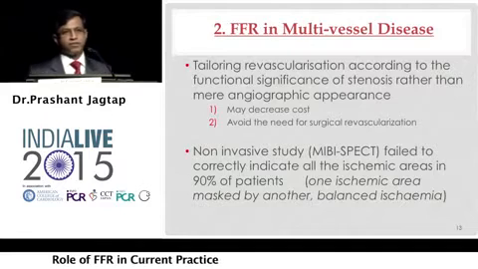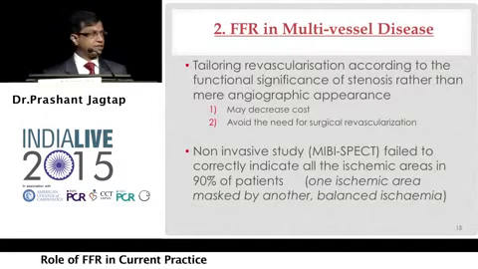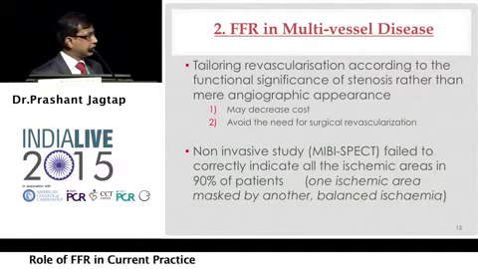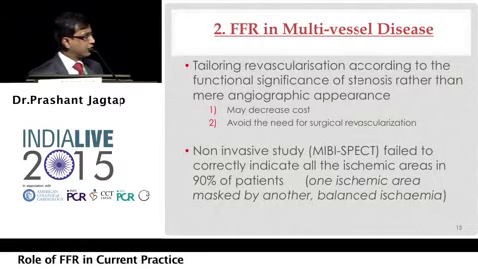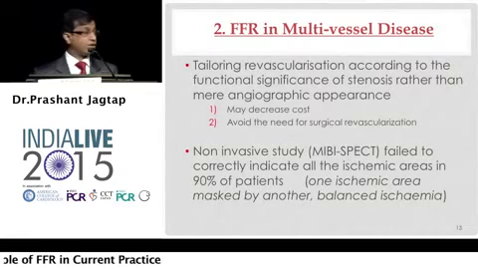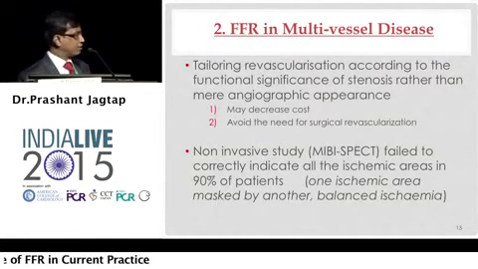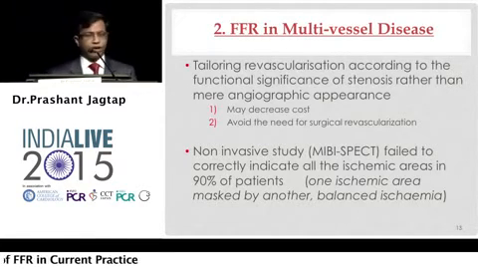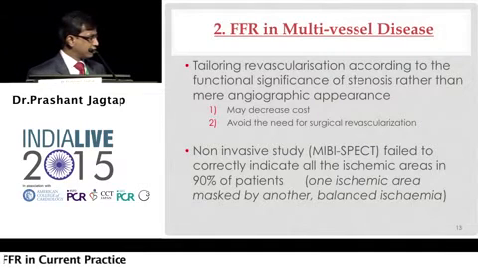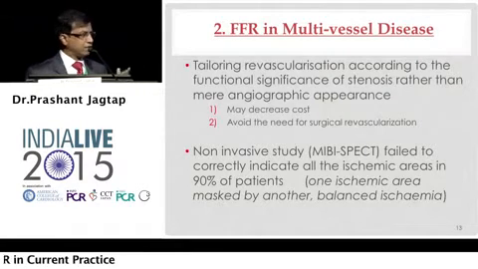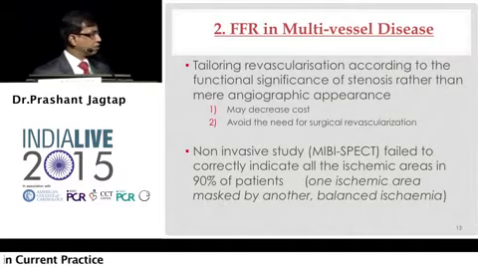Well, the commonest situation in our day-to-day practice is multi-vessel disease. Tailoring revascularization will certainly reduce cost and probably avoid the need for surgical revascularization. Non-invasive studies, we all know, have their own limitations, such as balanced ischemia and SPECT; we have gone through that.